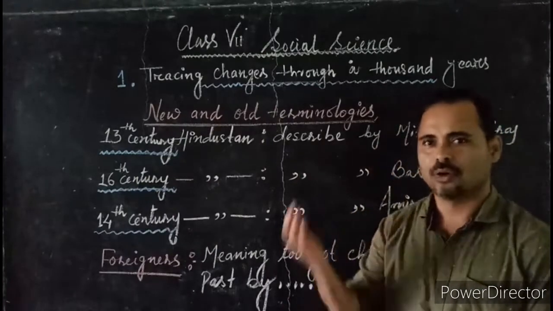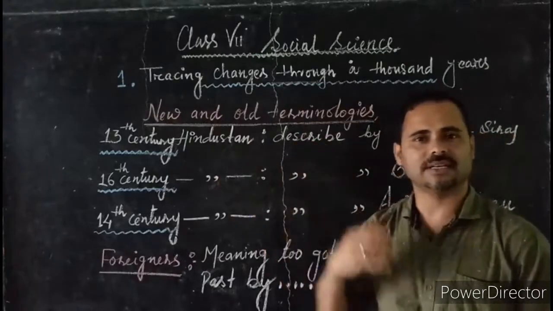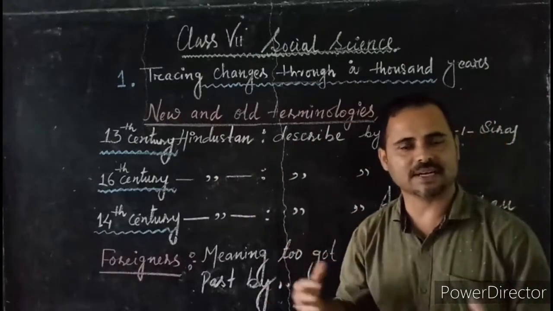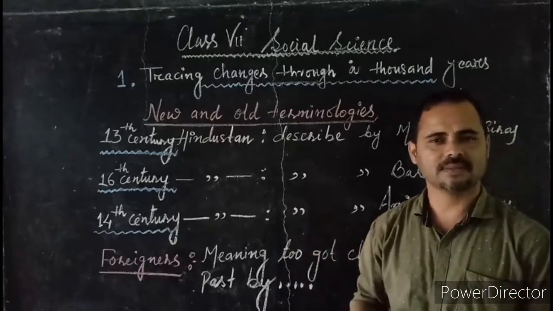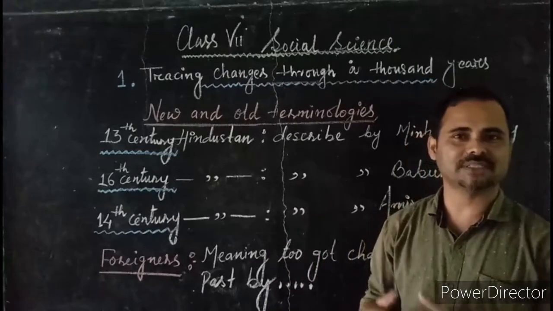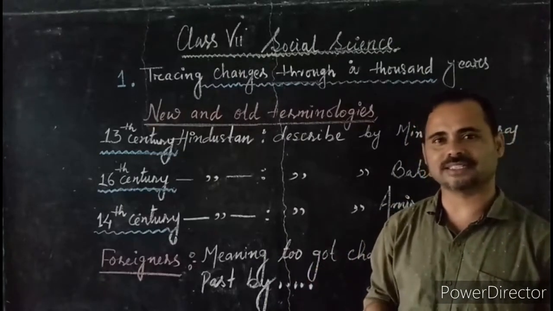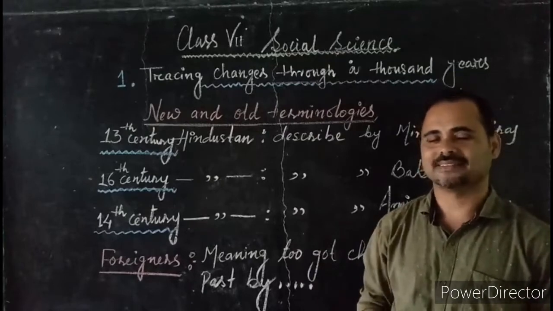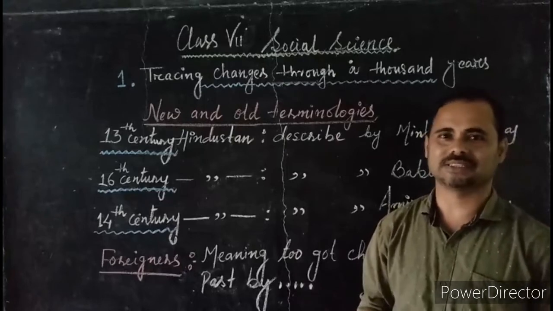Now suppose a person from one village and a person from another village live in the same country but are unknown to each other, they were called Pardesis. It means they were called foreigners. But today when we talk about foreigners, we do not mean people who belong to our own nation.